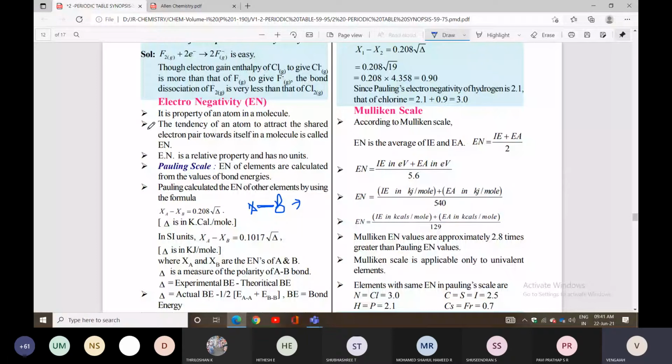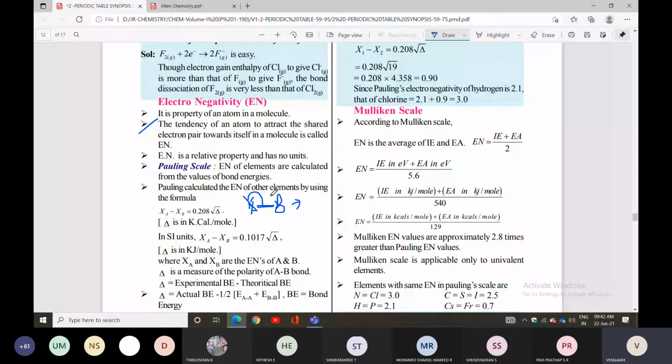The tendency of an atom to attract the shared electron pair towards itself. So if A is more electronegative, it will attract the pair towards A itself. Otherwise, if B is more electronegative, it will attract towards B itself.